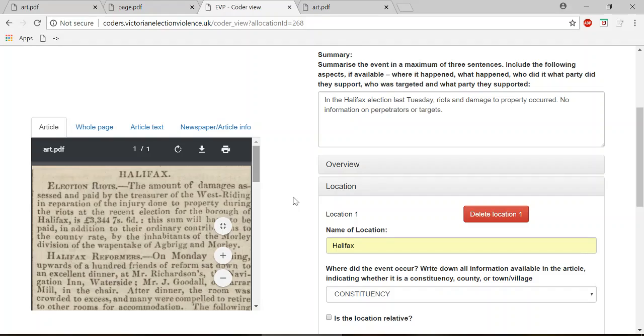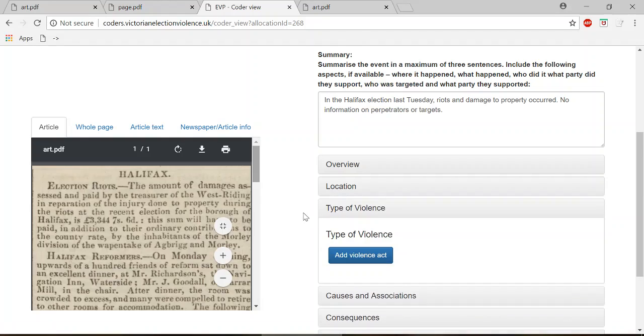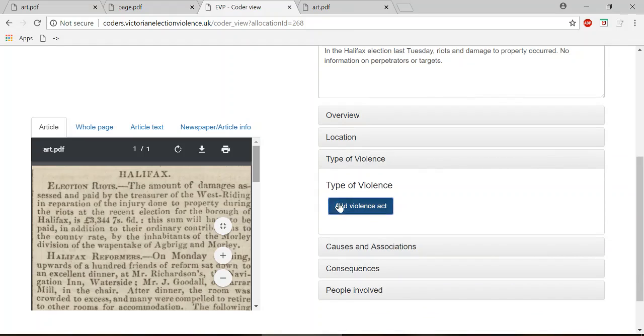So we've completed our location, which means we can close this here and open up the next section, which is type of violence. Now this is what occurred. Now we've put riots and damage to property. So let's add a violence act.